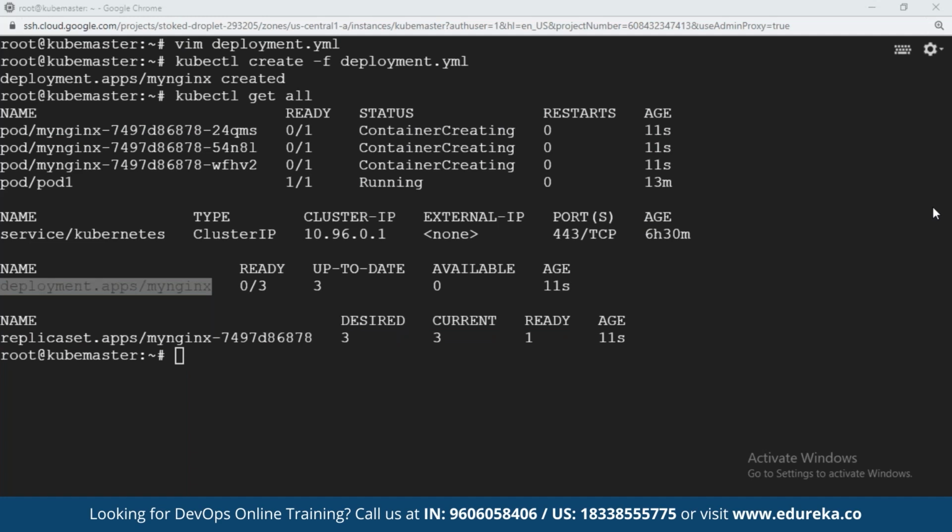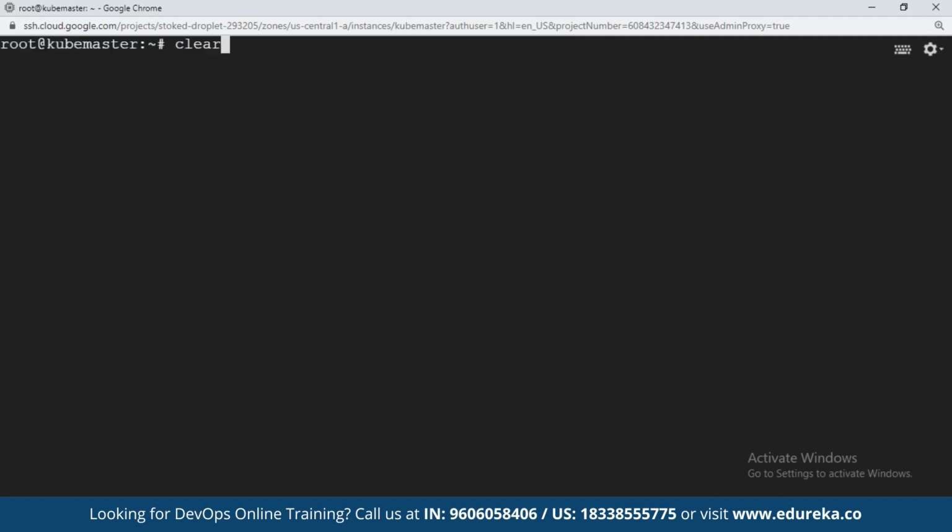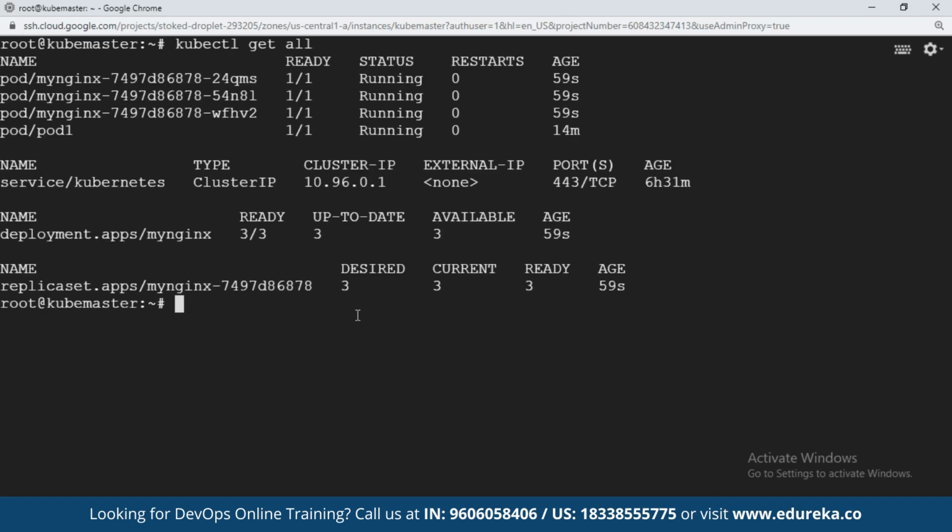So what is the advantage of using deployment? I have not given a way for providing pod details for accessing your service, containers from the external world. We have another object in Kubernetes called a service, using which we can give pod details. Okay, all right. Let me just rerun this command to see if the containers are up and running. Pods are up and running. See, all the 3 pods are up and running.